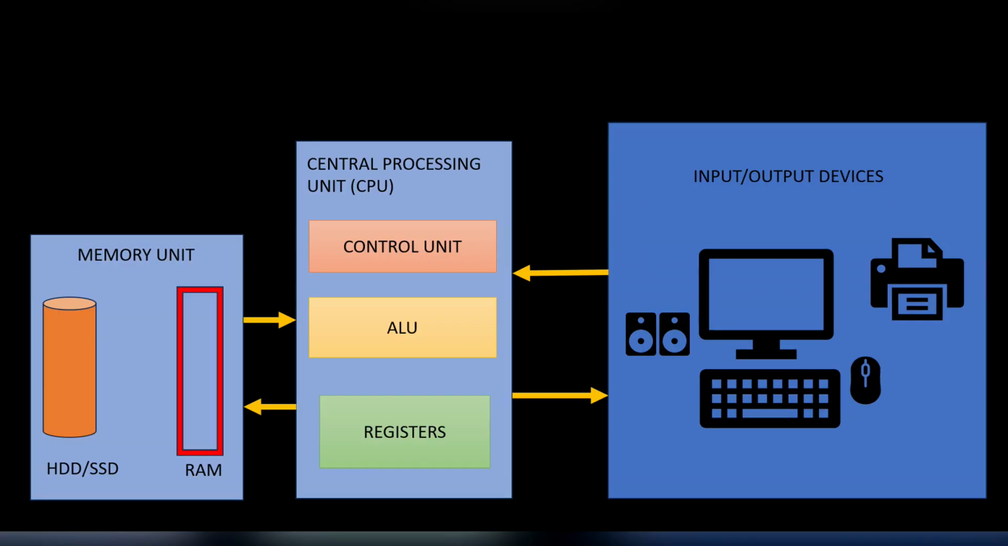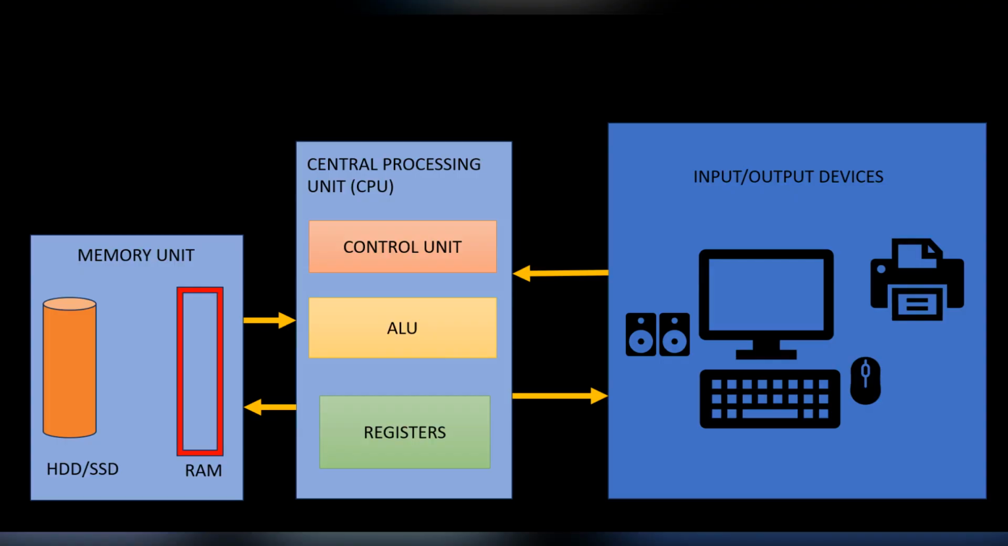Inside the central processing unit, we have another thing, which is registers. Registers are very small, very fast storage locations inside the CPU. They temporarily hold data, instructions, and intermediate results while a program is running. Because registers are inside the CPU, they are much faster than the RAM.